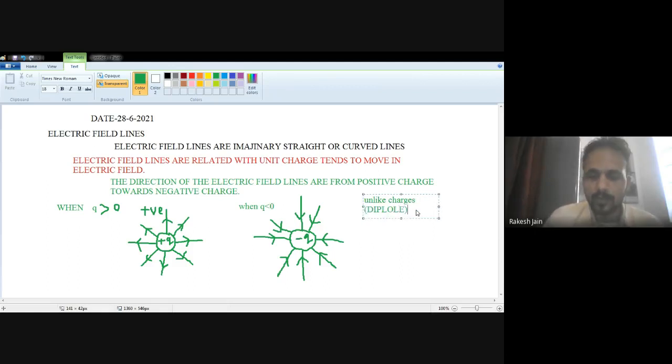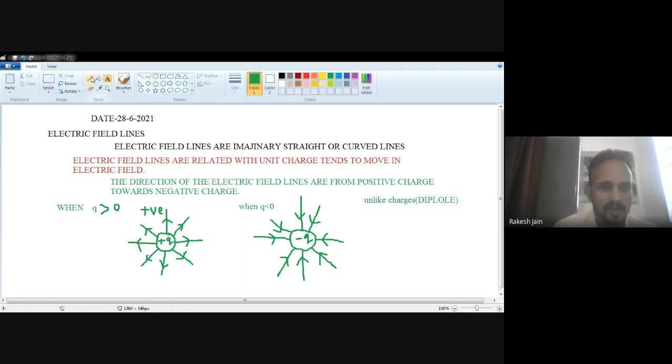The meaning of dipole is double polarity. Di means two, two things. Pole means polarity, and polarity means positive polarity and negative polarity. So two opposite polarities mean dipole. So whenever unlike charges are placed, what kind of electric field lines will be generated?